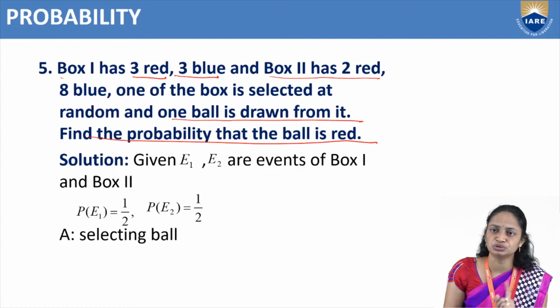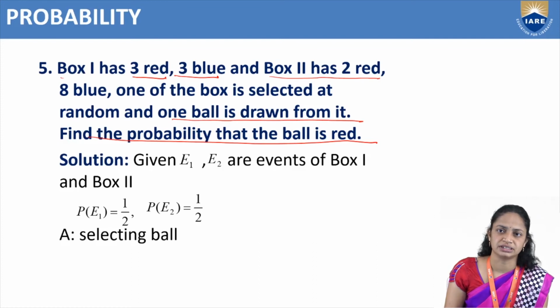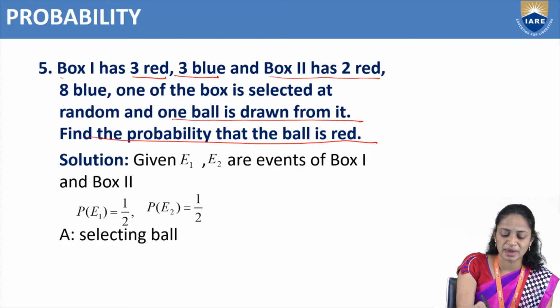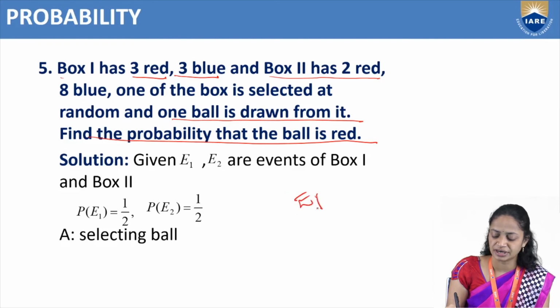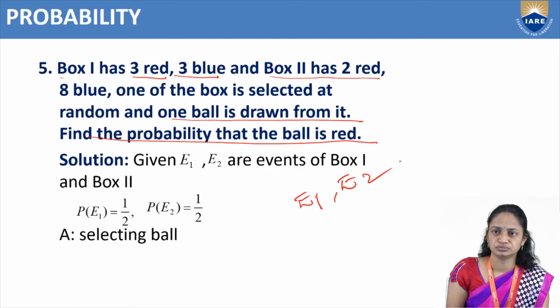So here we have to choose only one ball from that. Find what is the main question? The main question is to find the probability that the ball is red. So here how many bags are there? 2 bags are there. So let us consider E1 is bag 1 and E2 is bag 2.